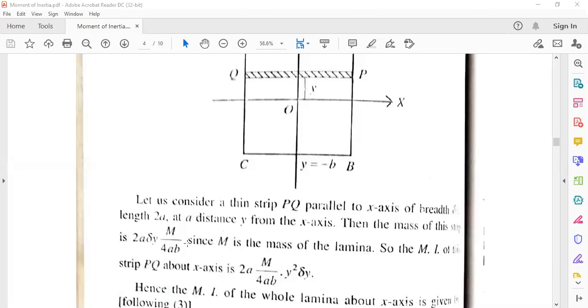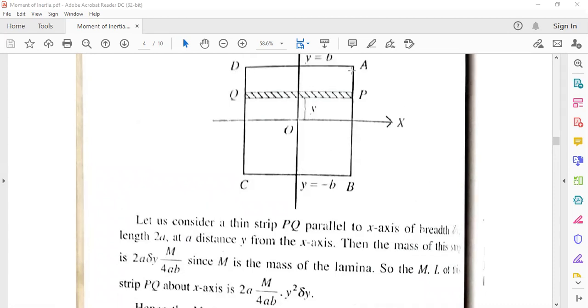Then mass of this thing is 2a into delta y into m by 4ab. Why is it 4ab? The total area of this rectangle, as 2a and 2b are given, is length into breadth, that is 2a into 2b, that is 4ab.